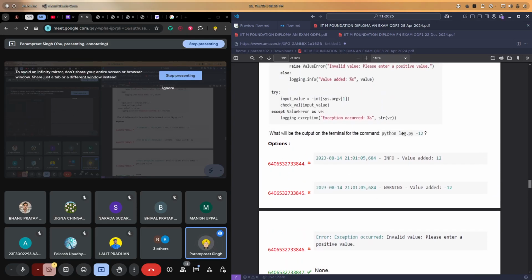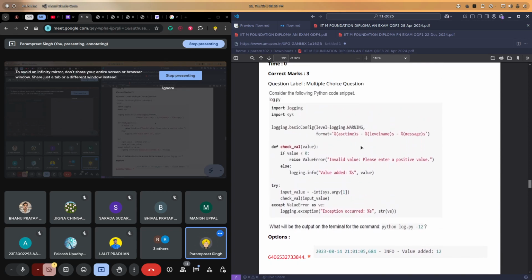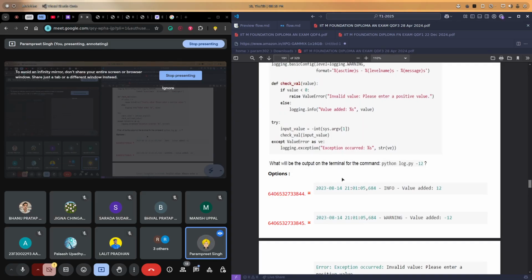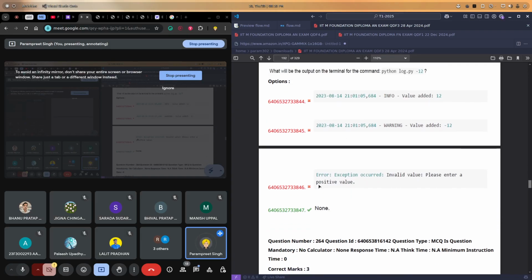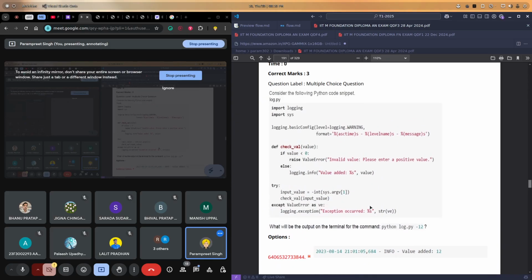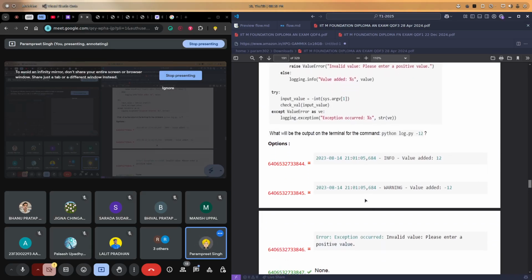What will be the output on the terminal? If I write this code again, it will take a lot of time. The output should be the first answer. Why have they marked it as the last one? Weird. Anyways, maybe they have marked it wrong.